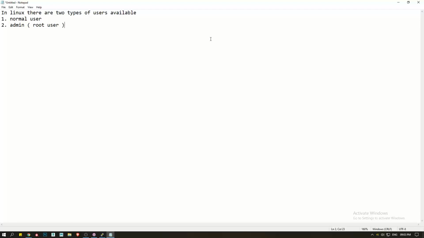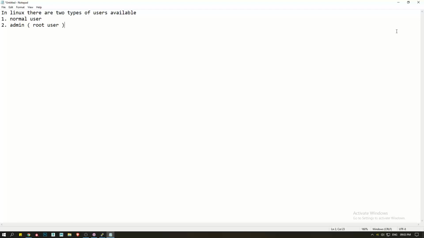Example, what is the user I logged in now? EC2 user. That is also a normal user only. Guys, except root, all are normal users. It doesn't matter, EC2 user, Amar, Pradeep, Ramya, Sweta, all are normal users only. Now if you log in as root user, then only you will get the powers. But who will get the root access?